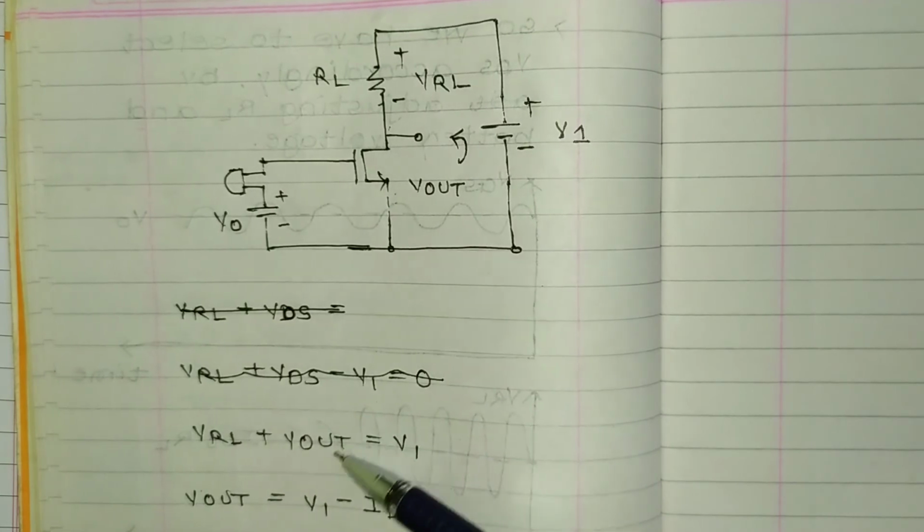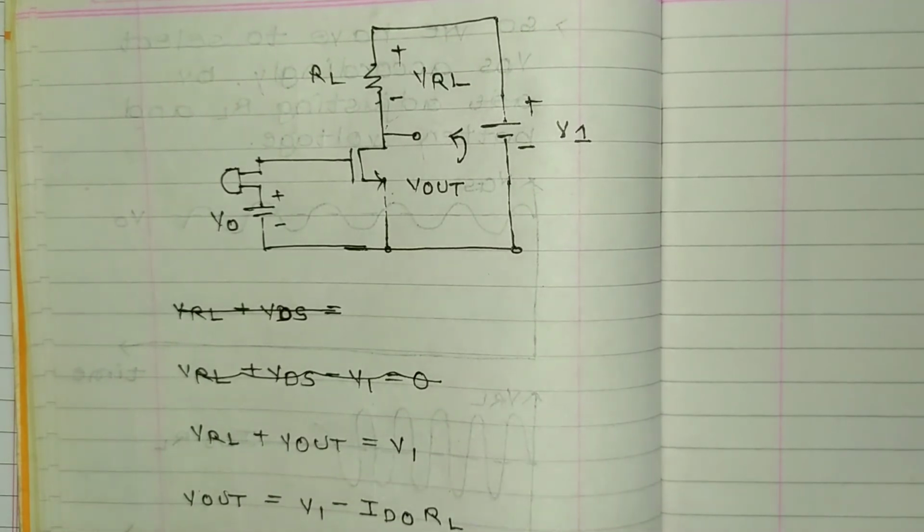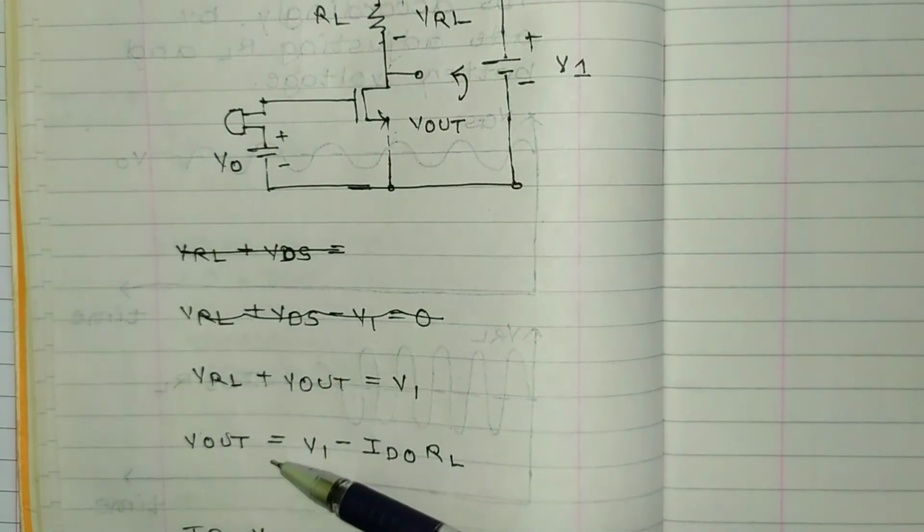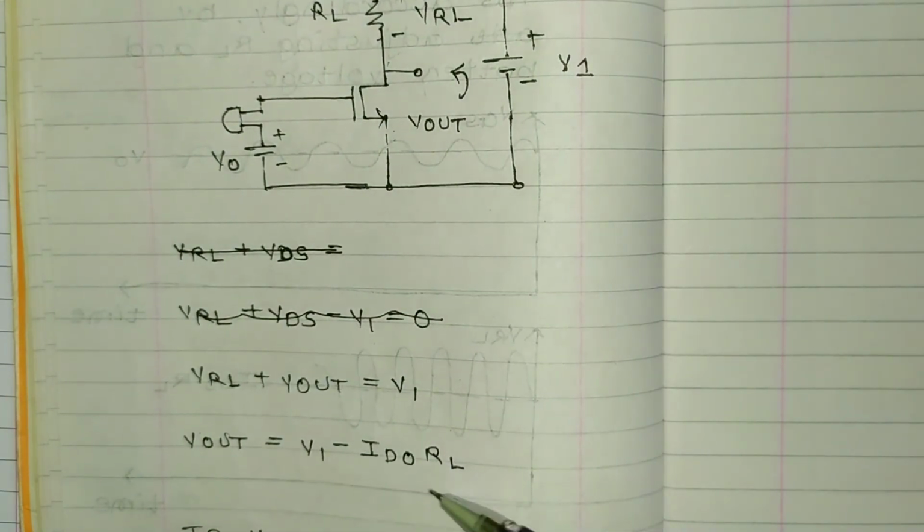Putting V1 on the right-hand side, Vout is equal to V1 minus ID0 RL.